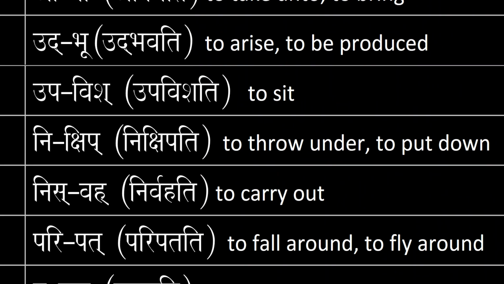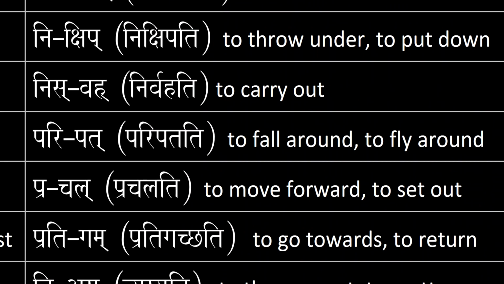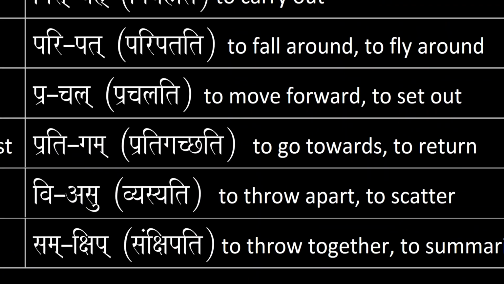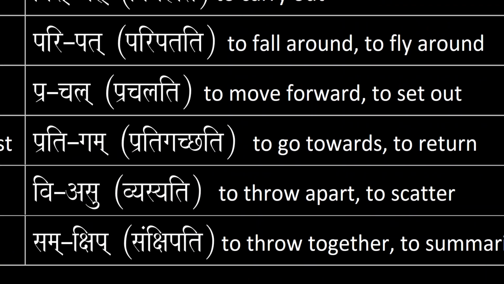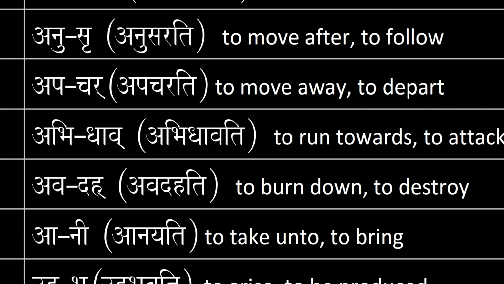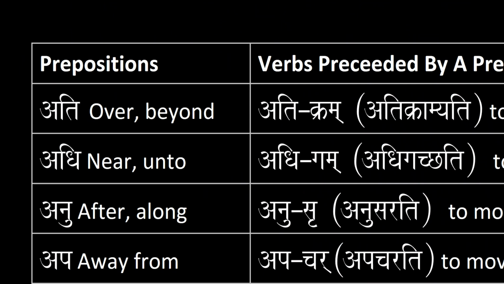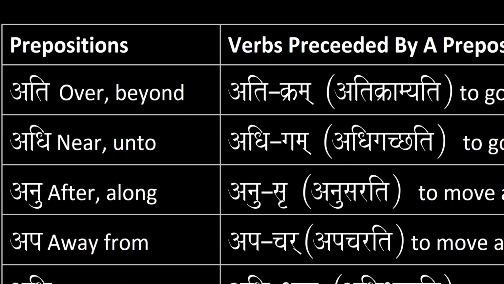But for the sake of reviewing, we will verbally compare and contrast the changed meaning of the verbal root to the verbal root on its own, without anything preceding it.